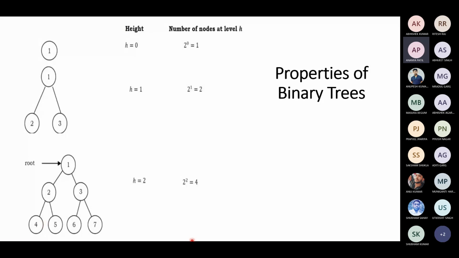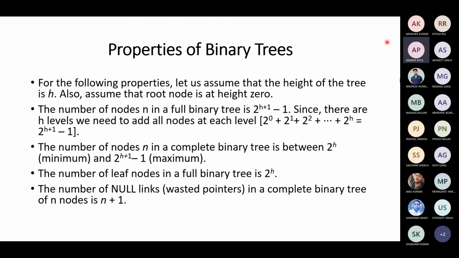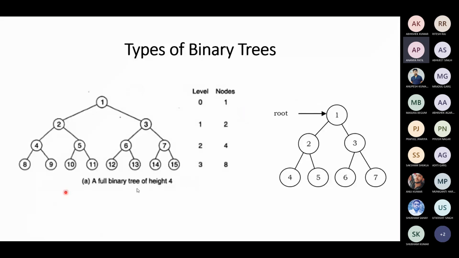Okay. Now, given an h, let us try to understand some properties. Assuming that the height of the tree is h, and assume that the root node height is also 0. What is the number of nodes n in a full binary tree? This is a full binary tree, right? What is the maximum number of nodes in a full binary tree? Total number of nodes. It's 14.